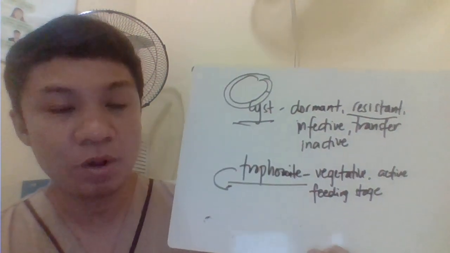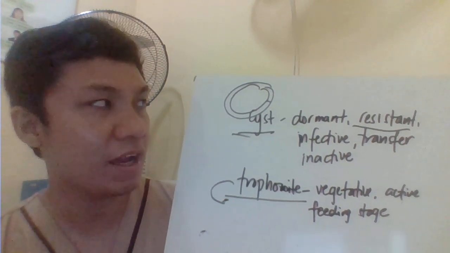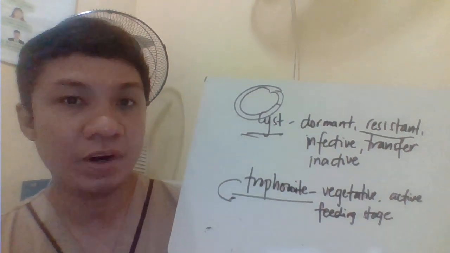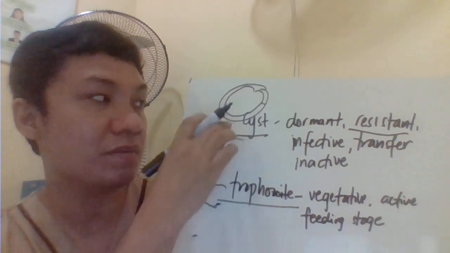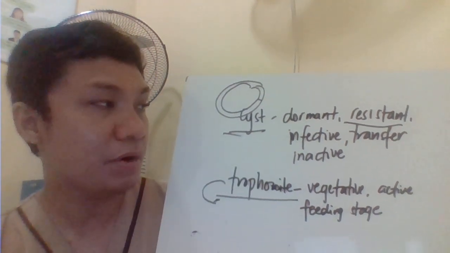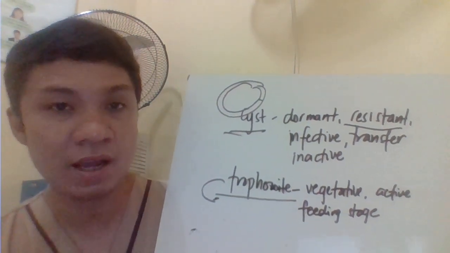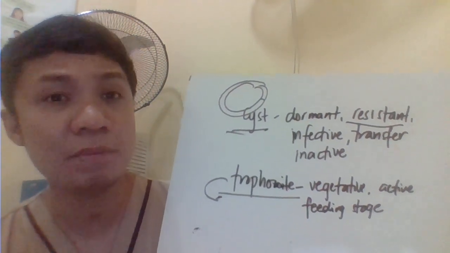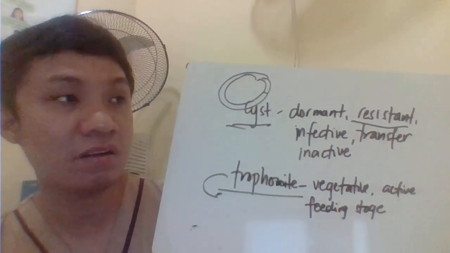So, the cyst wall here most likely becomes the protective structure for the parasite. Once it goes into your body, it's being protected because of the cyst wall. And therefore, makikita natin siya sa formed stool or even solid or hard na stool na wala masyadong water. Because again, it could still survive even outside the body of the host.